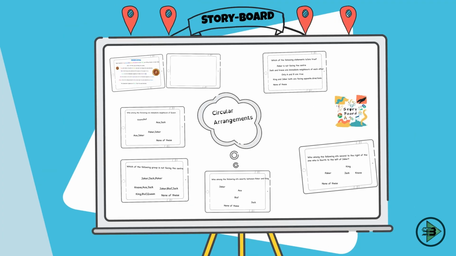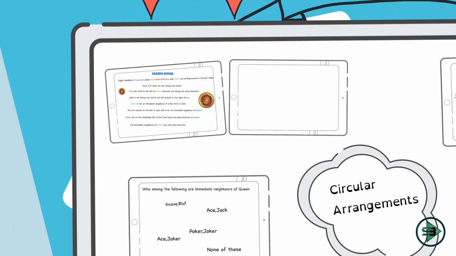So I hope this gives you a good idea about how to go ahead with such puzzles. With the next puzzle on circular arrangement, just like any other puzzle we have done earlier, people would be sitting around a circular table. Some of them would be facing the center, some of them facing away from the center. We need to find out who is sitting where and facing what direction, and that will complete our puzzle. So let's start with this puzzle.